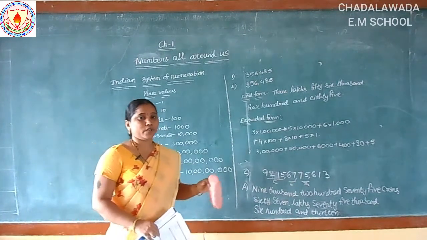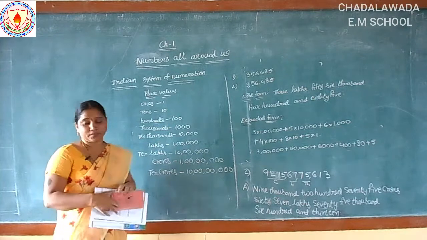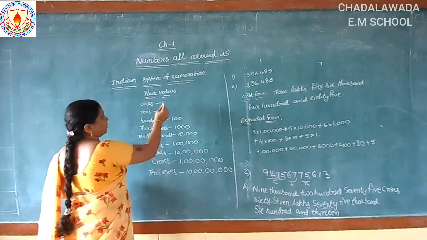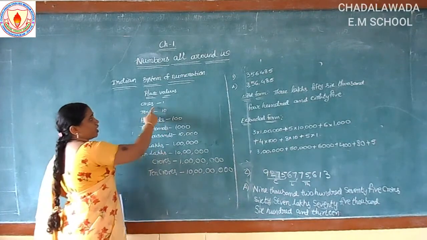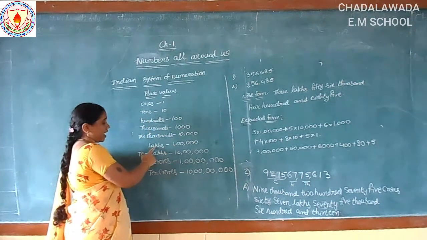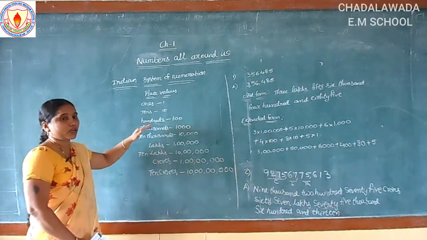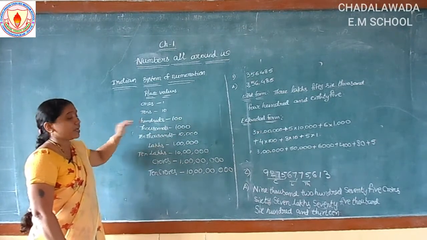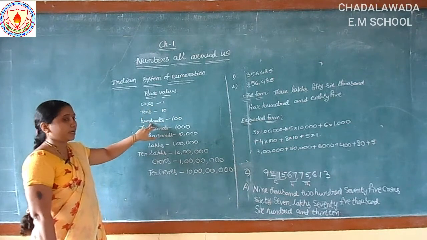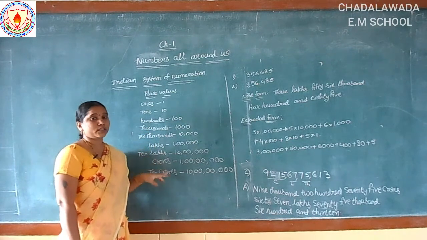The Indian system of numeration, that is the Indian number system. So what is the Indian number system? In the Indian number system there are some place values, which we already know. So what are the place values in the Indian system? Ones, tens, hundreds, thousands, 10,000s, lakhs, 10 lakhs, crores, 10 crores. These are called the Indian system place values.